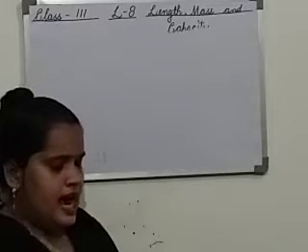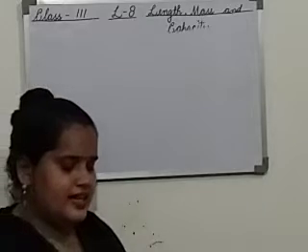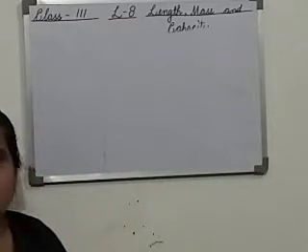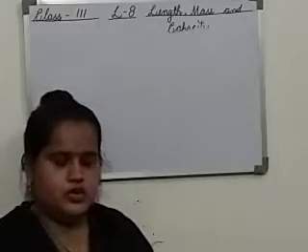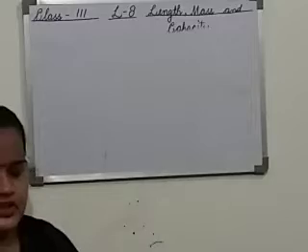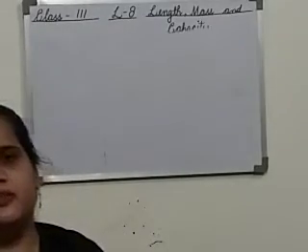Then B part, Anil's height is 249 centimeter. What is his height in meters and centimeters? So how will you start the question? Solution, you will write height of Anil equals 249 centimeter. Then you will write height of Anil in meters and centimeters.